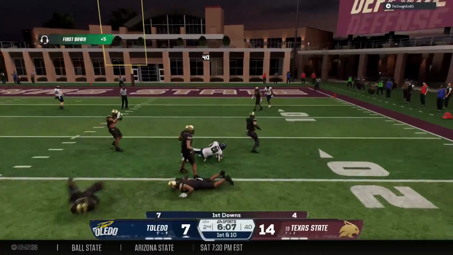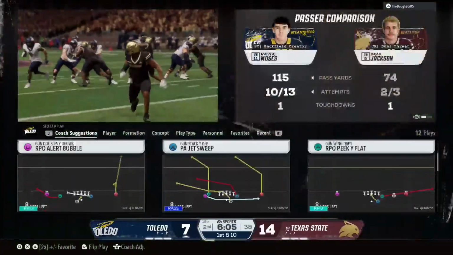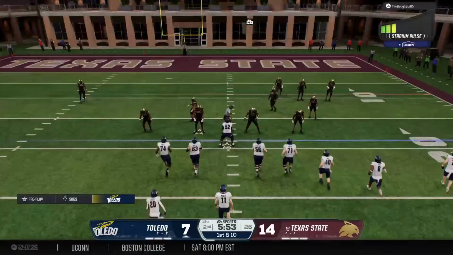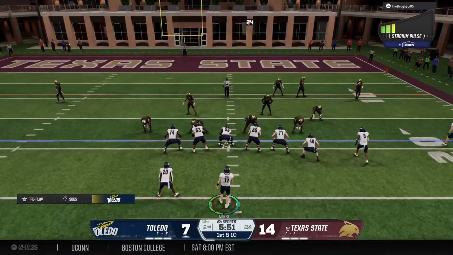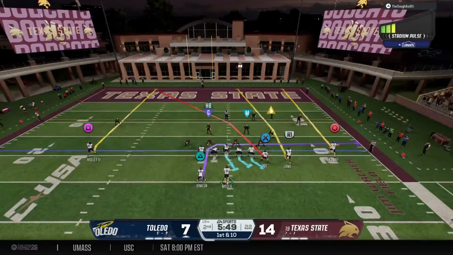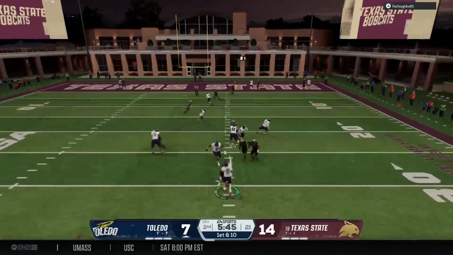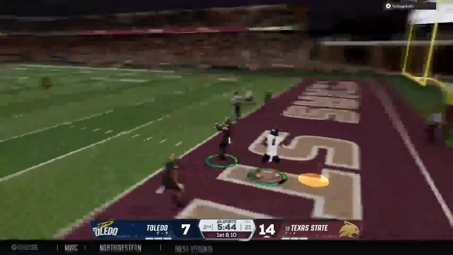Quick strike complete. Just across the 20 with a first down at the 19. Well, look, that wasn't a touchdown, but that was a massive play for this offense. They needed some momentum. They needed to find a rhythm, and what better way than a shot toward the end zone.